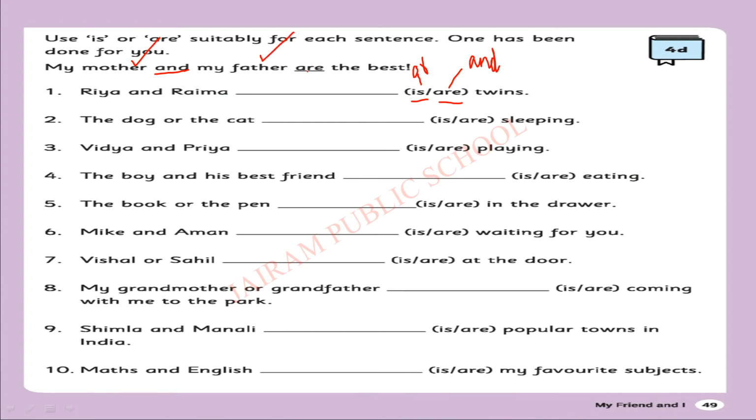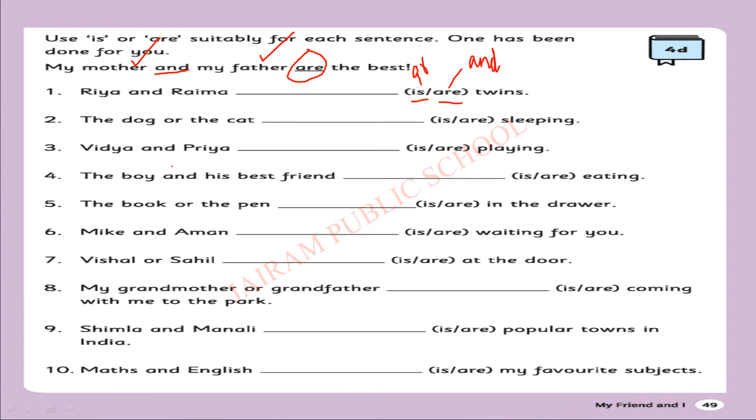Both the people we are considering. So "and" means what? Plural. Obviously we are writing "are" in the sentence. If it is "my mother or my father", then my mother or my father is the best. That is the correct answer.